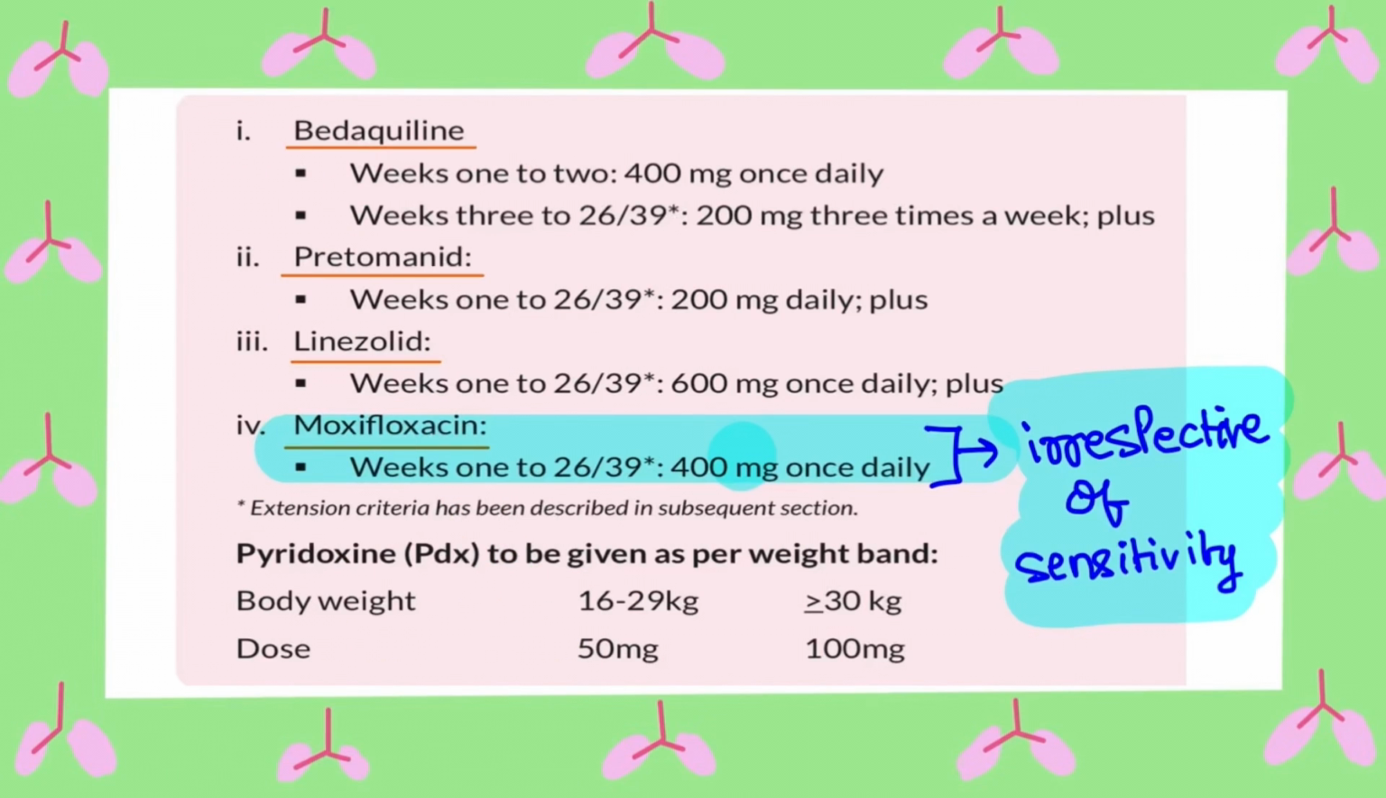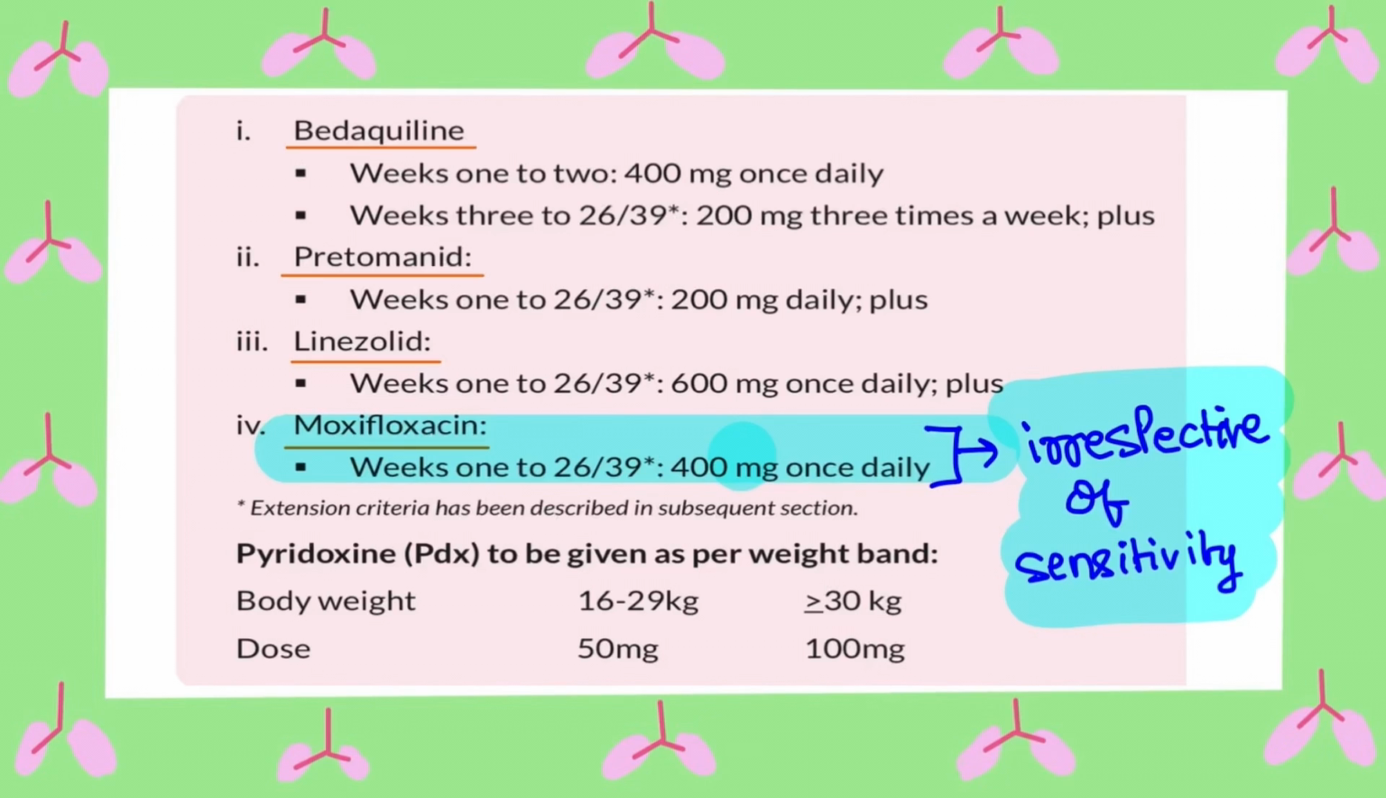Coming to the regimen itself, bedaquiline is prescribed at a dose of 400 mg once daily for 2 weeks, followed by 200 mg thrice weekly from week 3 to 26 or 39 weeks. Pretomanid is given at a dose of 200 mg once daily, linezolid at a dose of 600 mg once daily, moxifloxacin at a dose of 400 mg once daily.